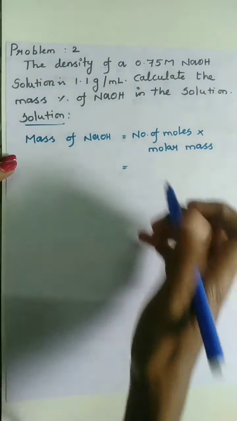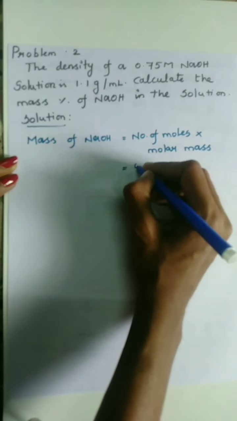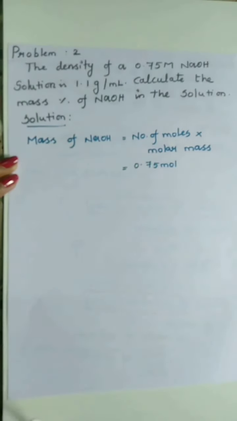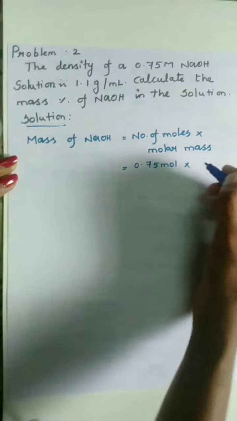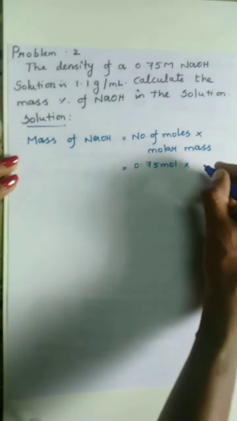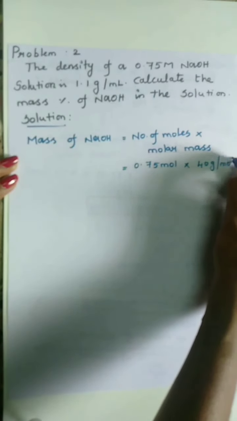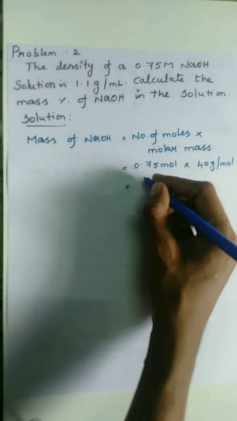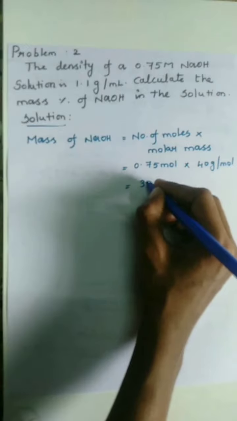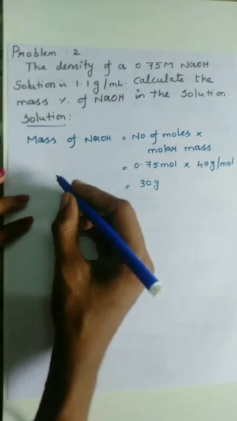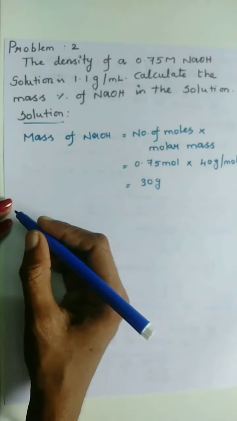So number of moles is 0.75, multiplied by the molar mass of NaOH, which is 40 gram per mole. So finally we get the answer 30 gram. So the mass of the NaOH is 30 gram.